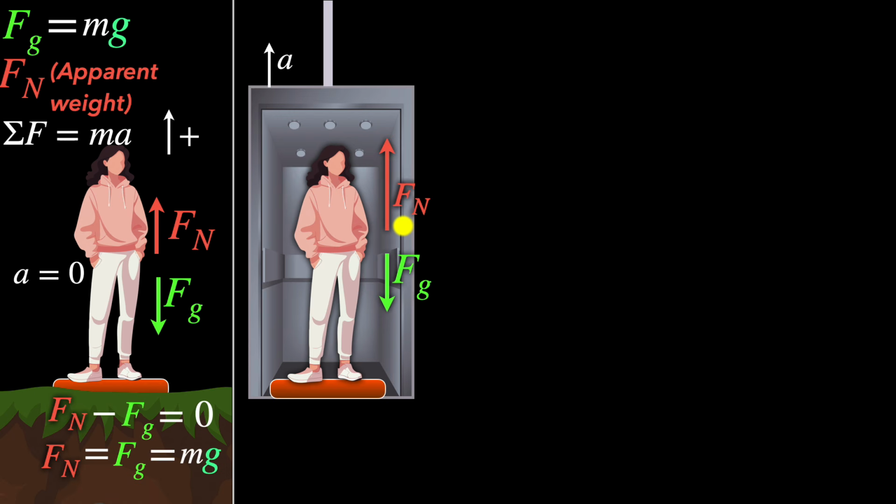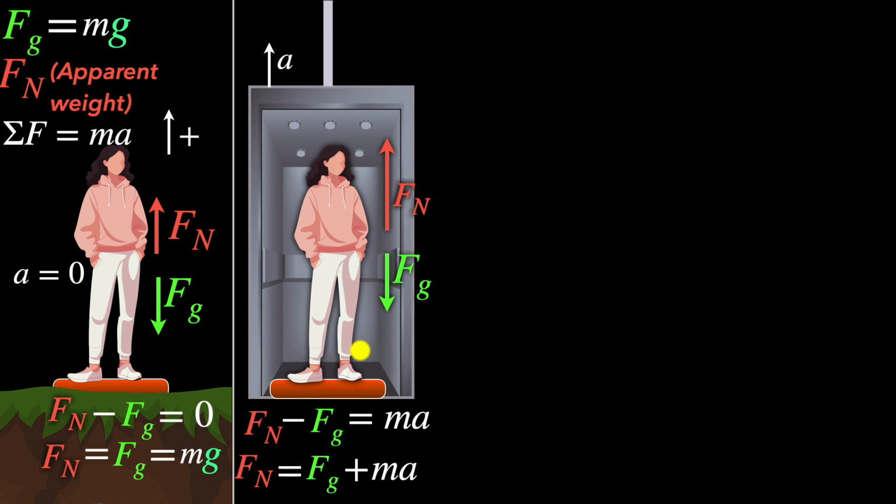Again, we can try and do this systematically now. Since the upward direction is positive, this time Fn minus Fg would equal m times a. And therefore, the normal force equals, look, the force of gravity plus ma. The normal force would be larger than the force of gravity. Your apparent weight would be larger than your real weight. Your weighing scale now would register a bigger value for your weight because your apparent weight is larger. In fact, you would feel heavier.